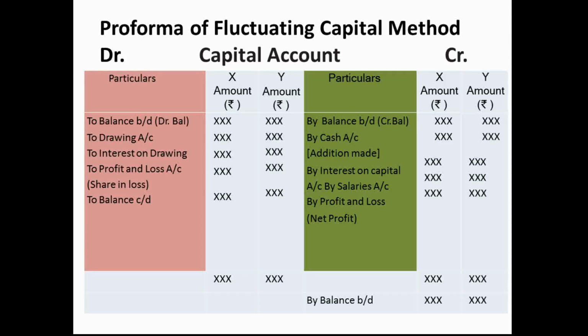You can see that for the partners' capital and current accounts, we have two columns for the two partners, X and Y. All the transactions of X are recorded in the X column, and Y's are recorded in the Y column.